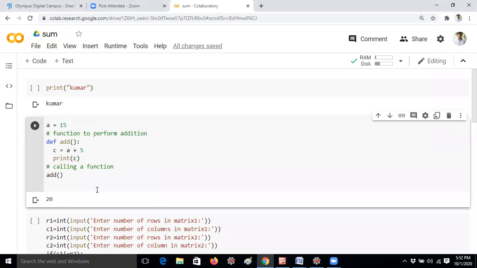Without giving global, I am getting an answer, because I am not changing the a value, guys. Here I am just adding a plus 5 to c. That means the a value is not changed. So 20 will be printed. There is no error in this. That's why it will execute absolutely.